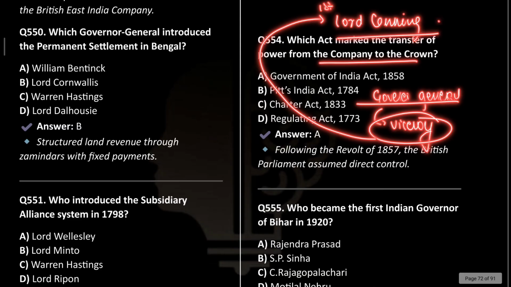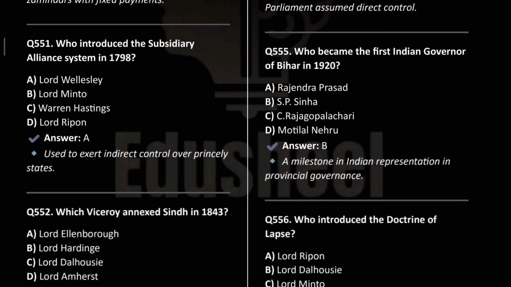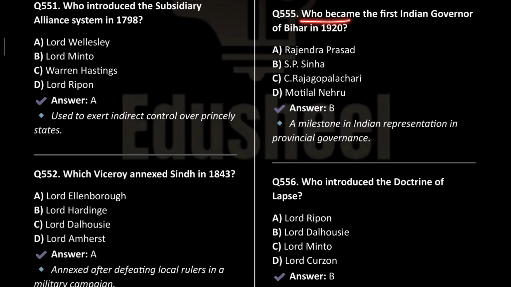Okay, I hope these things are clear now. Let's move to the next question. Who became the first Indian governor of Bihar in 1920? It was SP Sinha. Okay, this is important for those who are preparing for the BPSC 71st examination. This is very important. The first Indian governor of Bihar was SP Sinha.